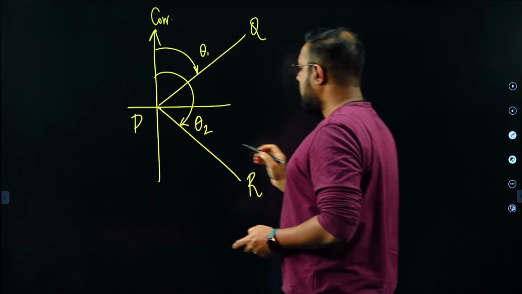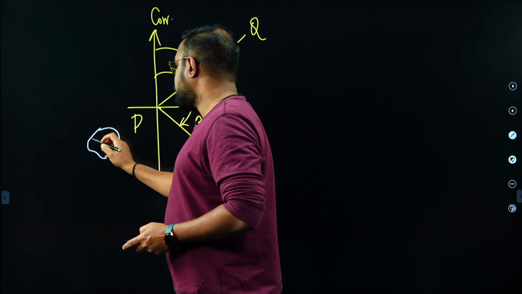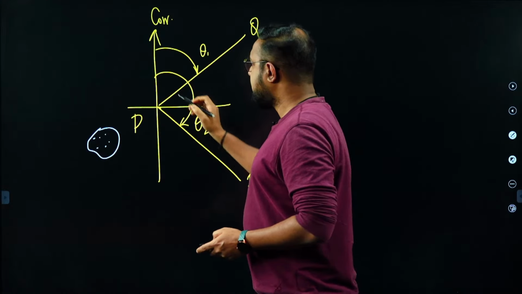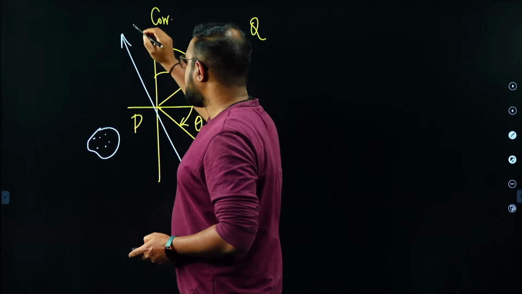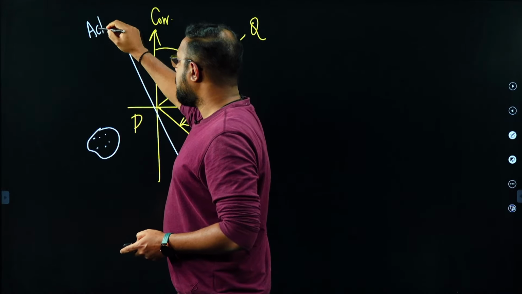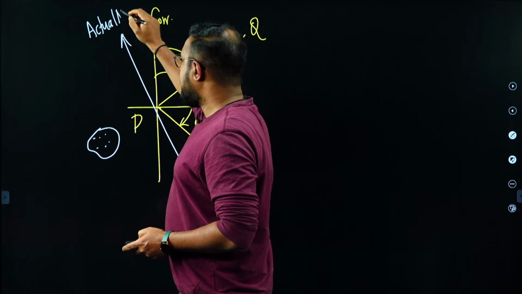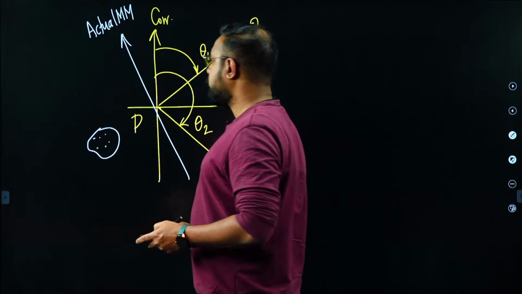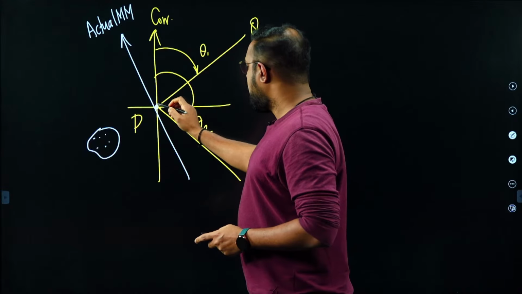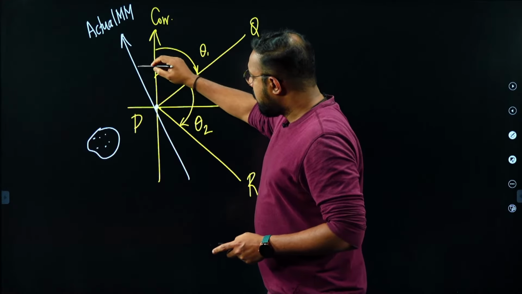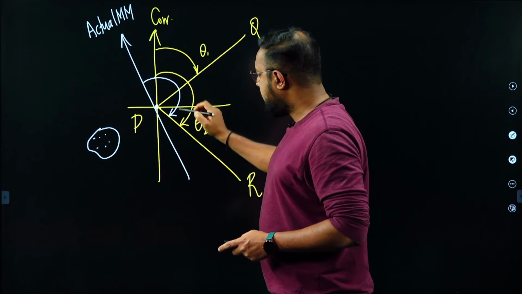Now let us bring in a small local attraction here, due to which let's assume that the meridian has rotated like this. So, that is the new meridian, or this is the actual magnetic meridian that we are having in the field. So, if the meridian changes direction like this, what will be the bearing of this line PR? The bearing of this line PR will be measured like this.